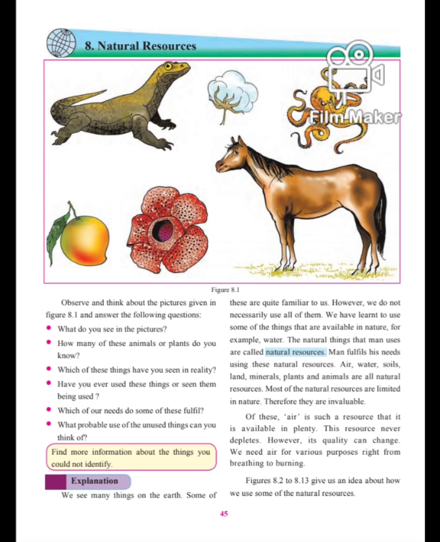We are dependent on water for our different day-to-day activities, drinking, washing, cooking. Then we are dependent on air. Without air, we cannot live. We breathe in air. Then soil, we grow crops on soil. Then land, minerals, plants, animals, these natural resources are useful to us.